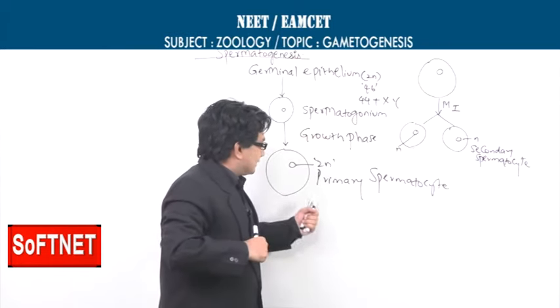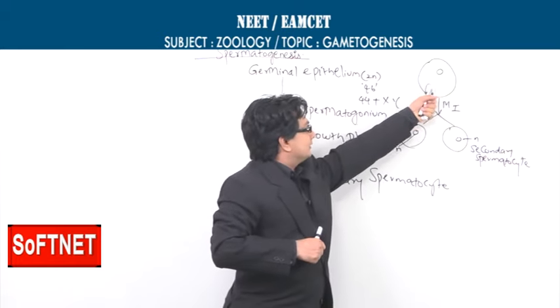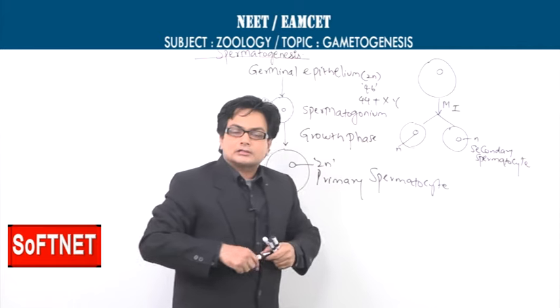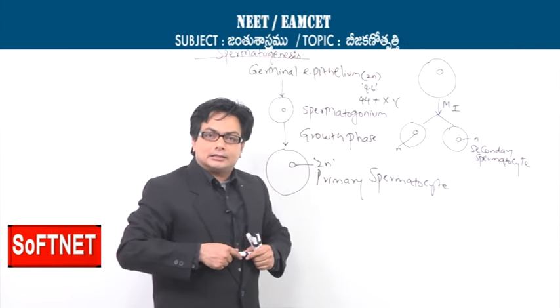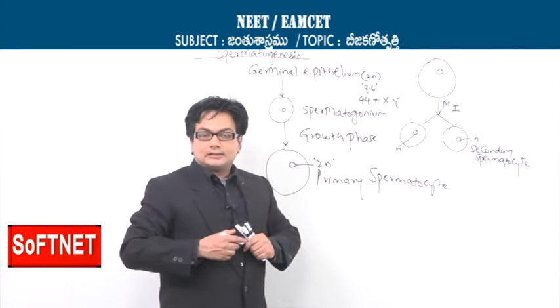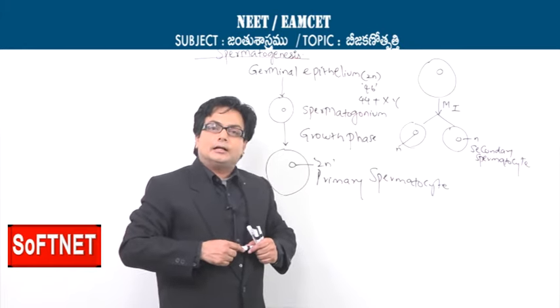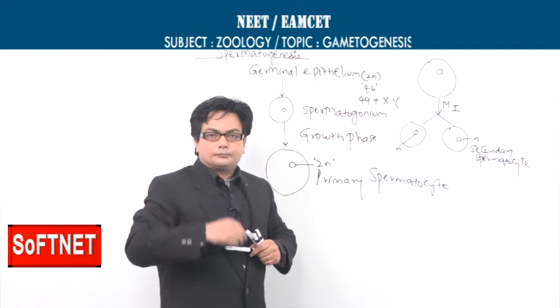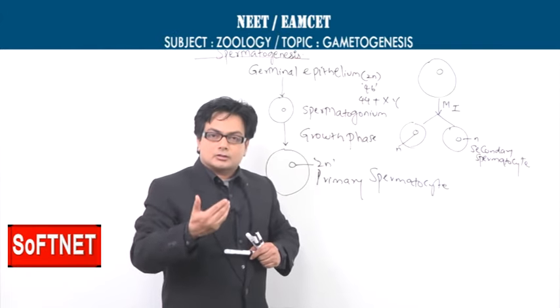So, the primary spermatocyte, which I have rewritten here, after meiosis 1 will produce two cells called the secondary spermatocytes. The secondary spermatocytes are haploid. And then what about meiosis 2? Who will enter into meiosis 2?